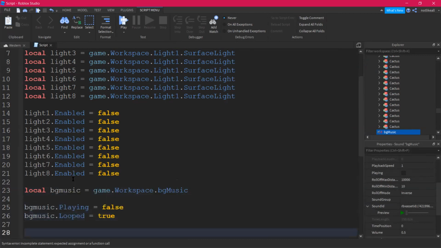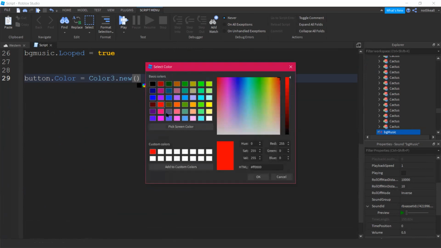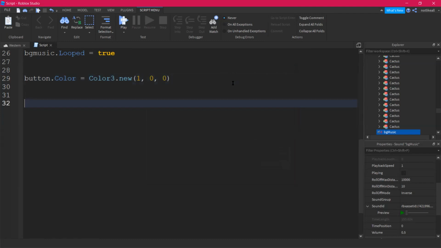Now time to get the code ready. First, you're gonna say the part you have, the button basically, the color for this button. I want to say color 3 dot new. To get this color, basically in the first it's going to be red because yes, it's not running. Then we're going to make a function.